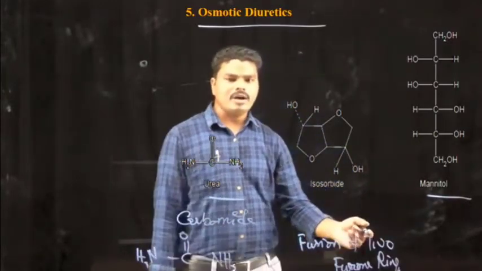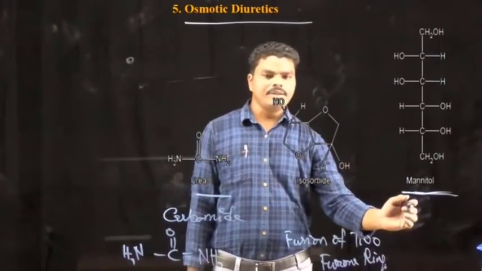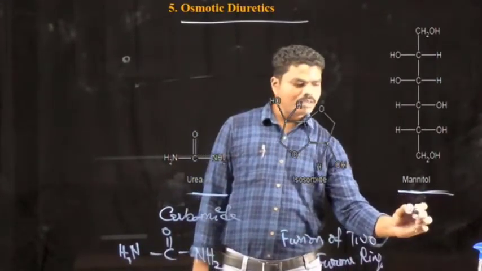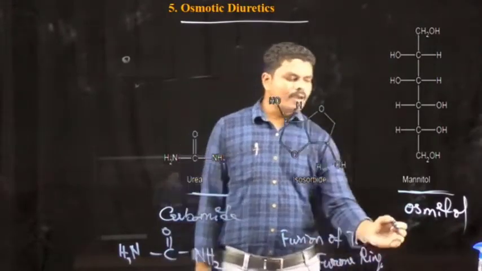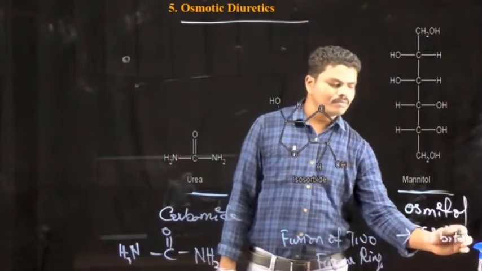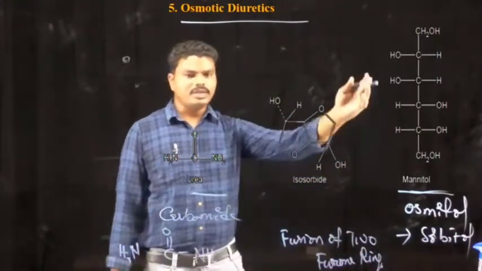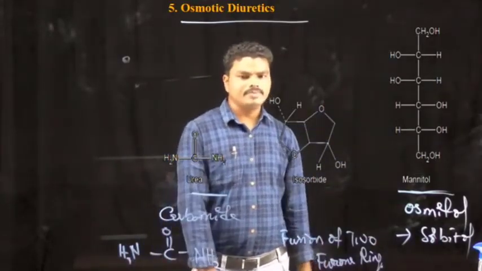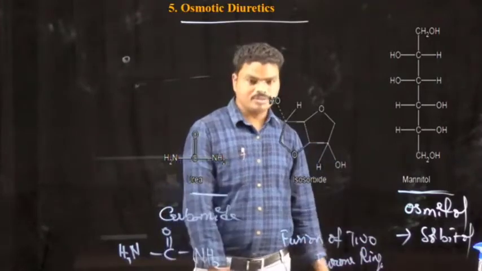Another example of an osmotic diuretic is mannitol, which is a sugar moiety, and it is also called osmitol. This mannitol is similar to sorbitol. That means it consists of a carbon chain with hydrogen and hydroxyl substitutions.